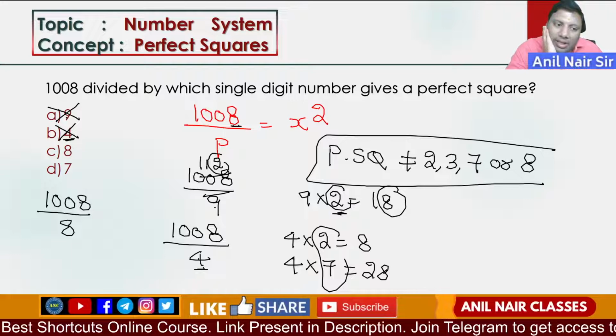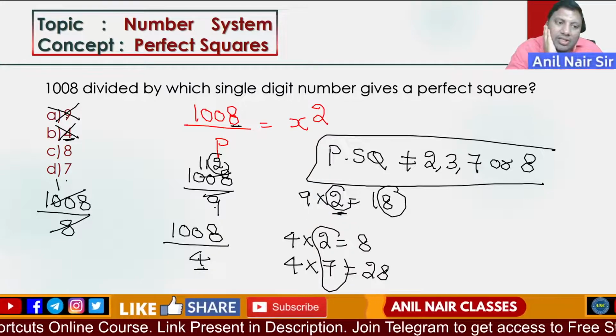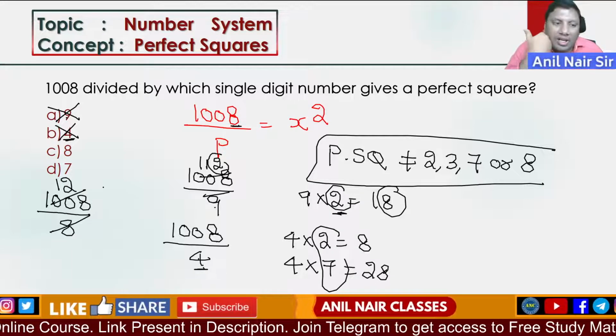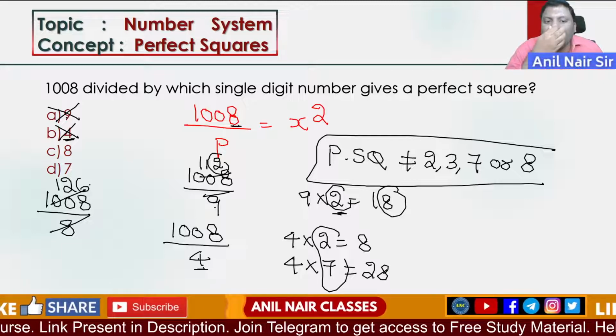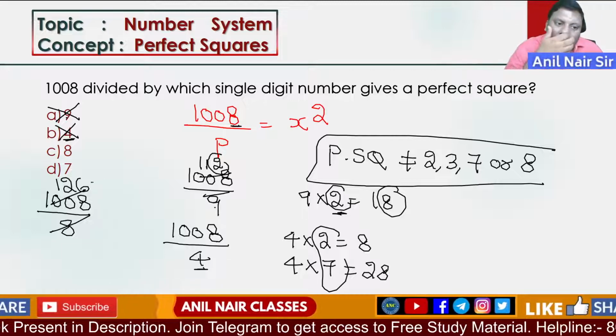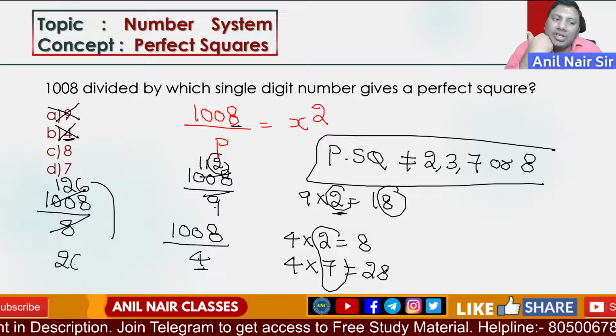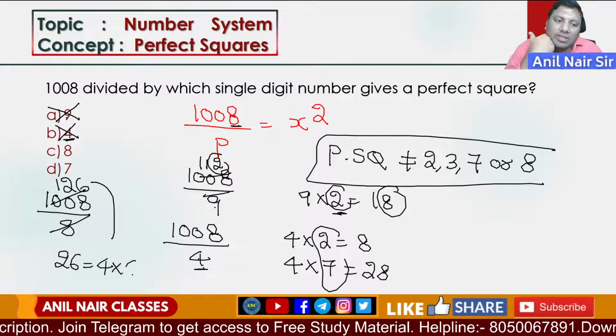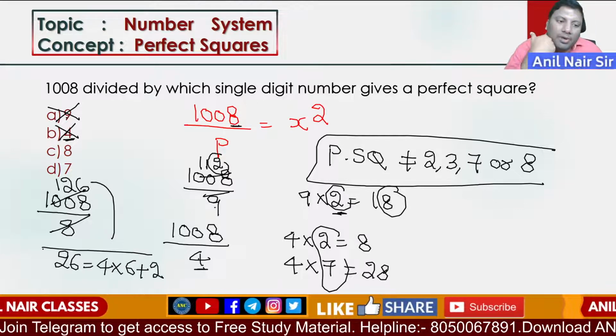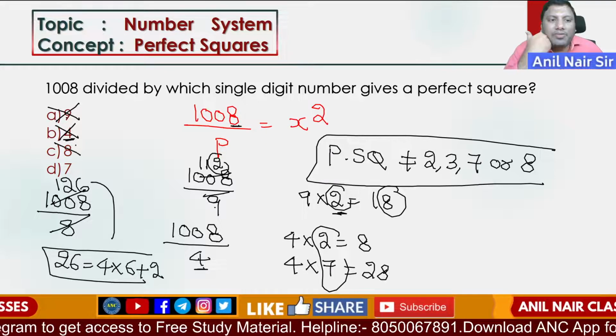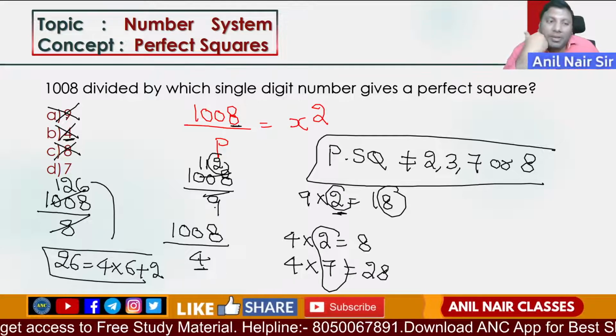1008 divided by 8. This will be 126. The last two digits are 26, which is 4 into 6 plus 2. The 4k plus 2 form is not possible for a perfect square.